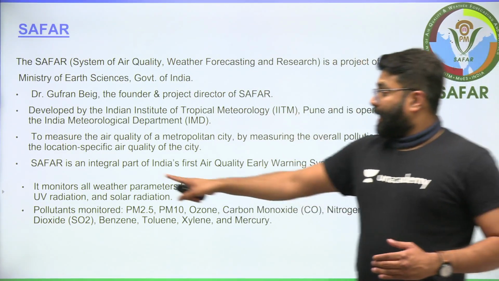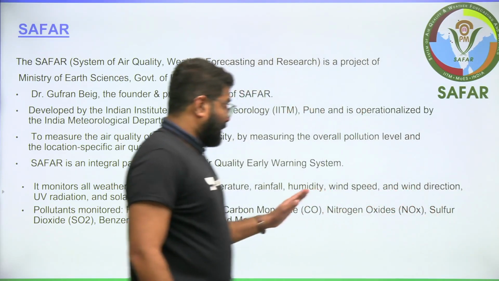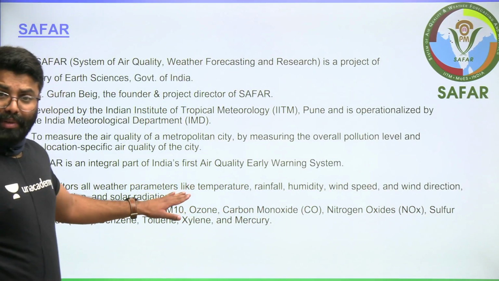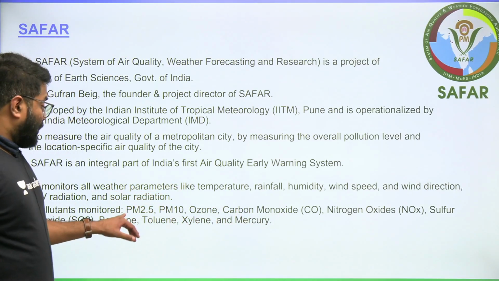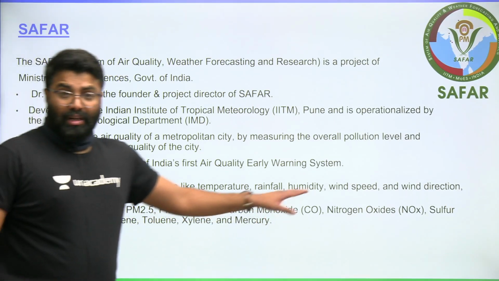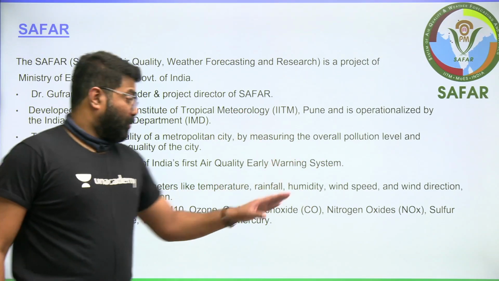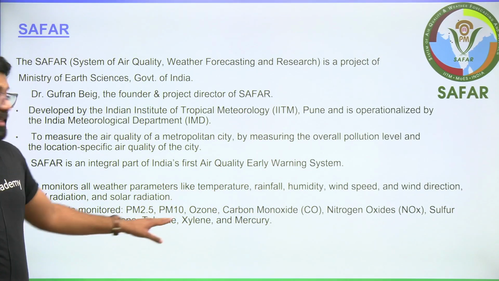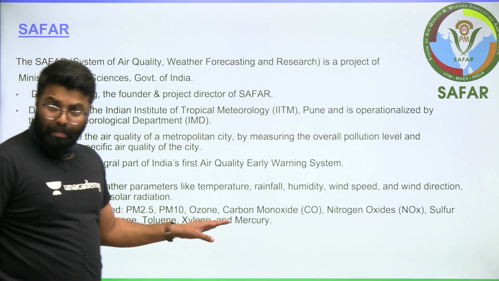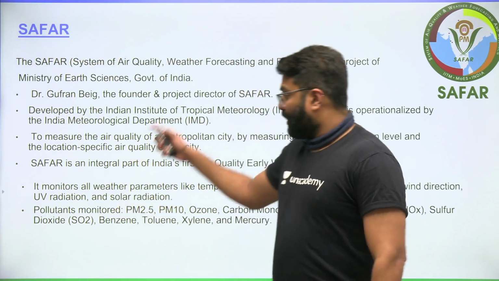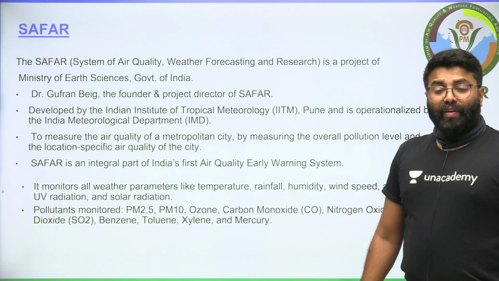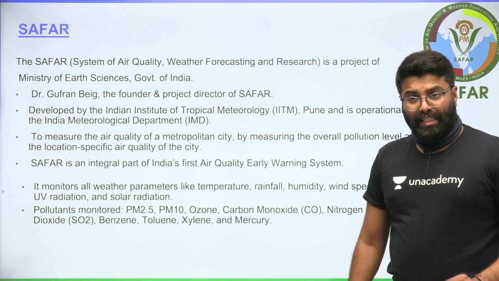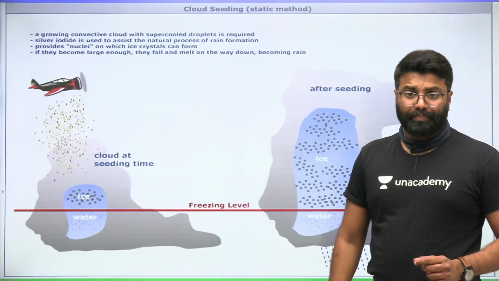You can see it monitors all weather parameters of a particular place, and at the same time it measures all the pollutants. Here you can notice it is also taking into account various volatile organic compounds: benzene, toluene, xylene are also measured in this, friends. So this is another system of air quality, weather forecasting and research that we need to remember.